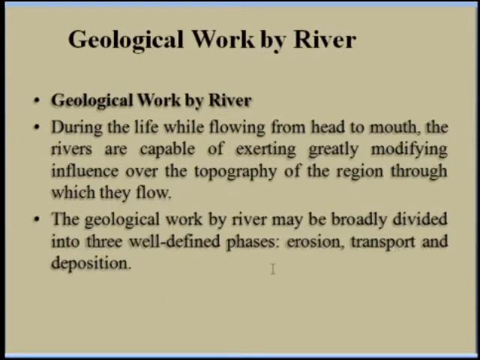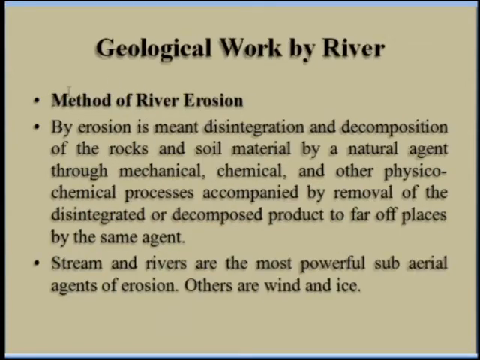First is erosion. What is meant by erosion? It is nothing but the disintegration and decomposition of rocks and soil material by a natural agent through mechanical, chemical, and other physiochemical processes, accompanied by removal of the disintegrated and decomposed product to far off places by some agents.